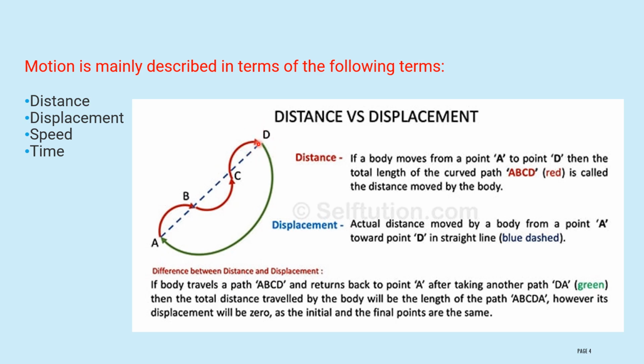Then after completion of the school, again you will follow this path D, C, B, A. Again you will reach your home. Then this total length covered by the curved path, we will call it a distance.